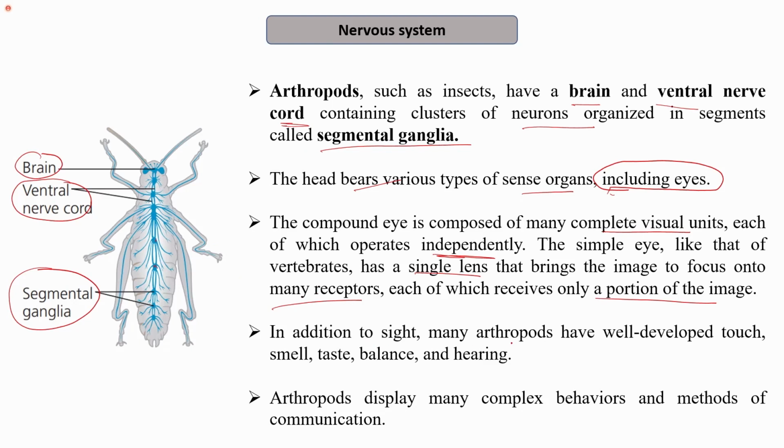In addition to sight, many arthropods have well-developed touch, smell, taste, balance, and hearing. So they have a well-developed sensory system, and they display many complex behaviors and methods of communication. For example, we might have seen the pattern of communication in honeybees. Many patterns have been studied in honeybees, like when they dance in a particular fashion, what type of communication they are trying to do. Therefore, many complex behaviors and methods of communication are observed in different arthropods.